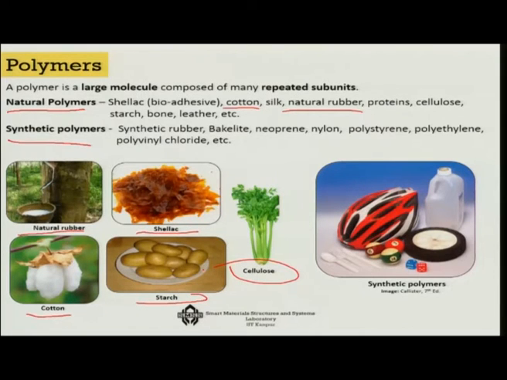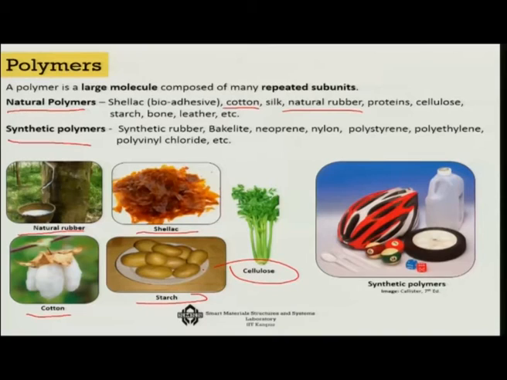These are all some of the examples of our bone itself, some of the examples of natural polymer, and some of the examples of synthetic polymer. Our world today is actually surrounded by all sorts of synthetic polymers like synthetic rubber, bakelite, neoprene, which is also a form of rubber, nylon for example, polystyrene, polyethylene, PVCs. So, there are so many of them, the synthetic polymers.